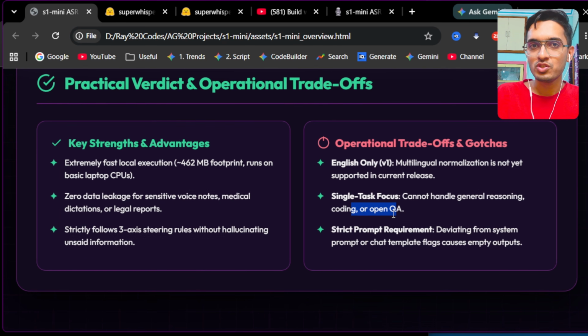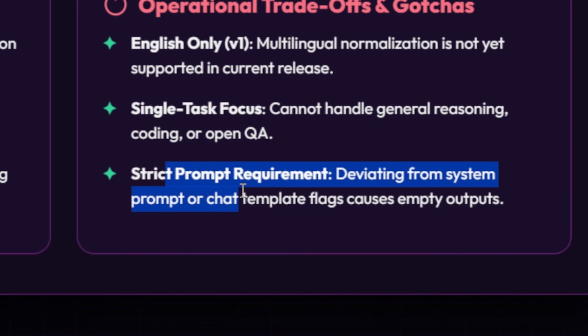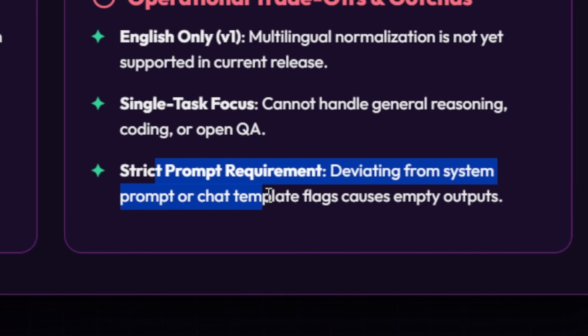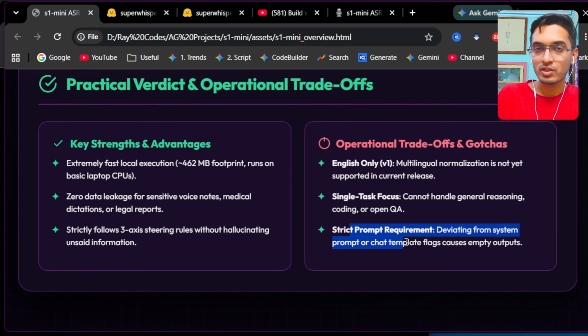And finally, you must use the strict prompt template just to get the proper outputs from the model. As I had already shown in my model file also, I had defined all the strict templates and the tags, and any kind of deviation if you make, it will cause the model to generate some empty responses.